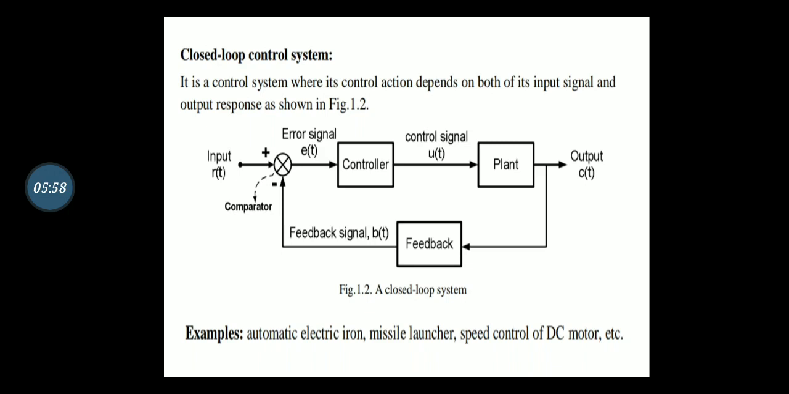and compared with the input signal. If an error signal is generated, that can be corrected by the controller and it is given to the plant. So that means the control action depends on both the input signal as well as the output response. Examples are automatic electric iron, missile launcher, speed control of DC motor, etc.